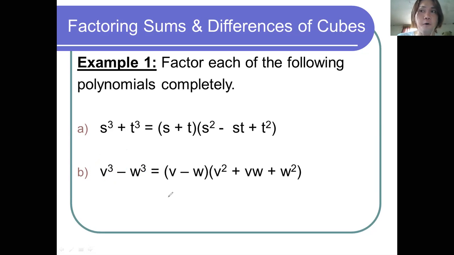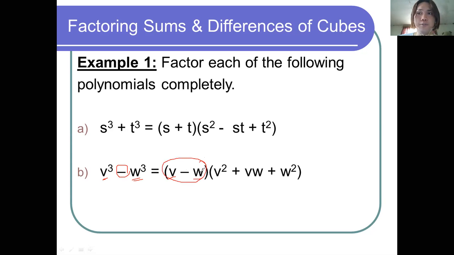So now let's go over the pattern on how we factor it. As I have said, step number one, get the first factor. To get the first factor, you get the cube root of the first term and the second term. The cube root of v cubed is v. The cube root of w cubed is w. Since it's a difference of two cubes, the sign that separates v and w is negative. So this is our first factor.